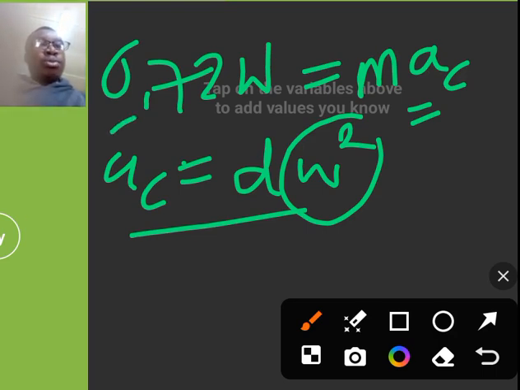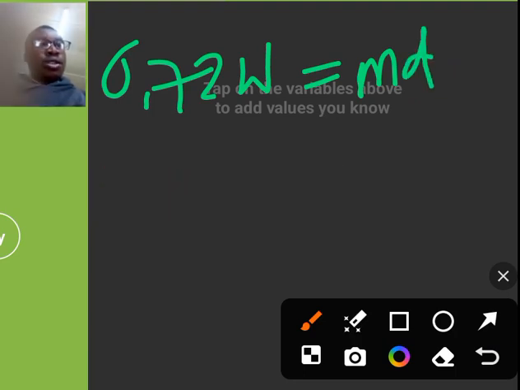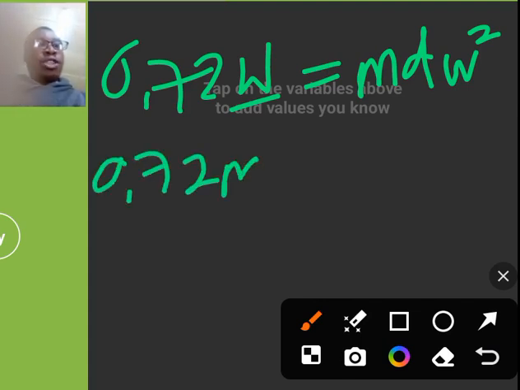Okay, so I'm going to substitute d and angular velocity squared in this expression here. With this, I can also express my weight in terms of mass, where we say 0.72 of mg is equal to m d angular velocity squared.